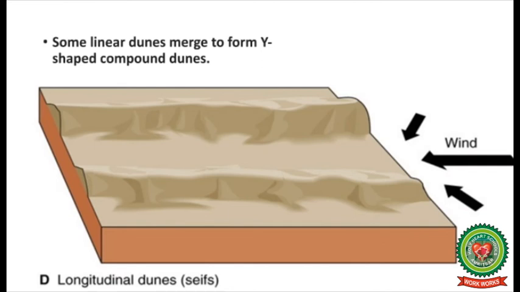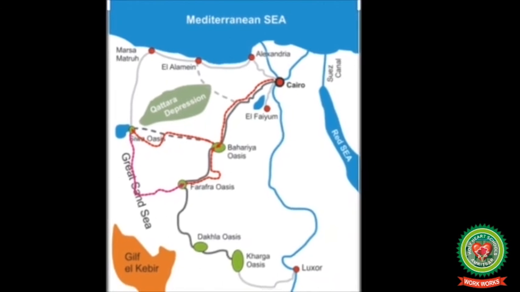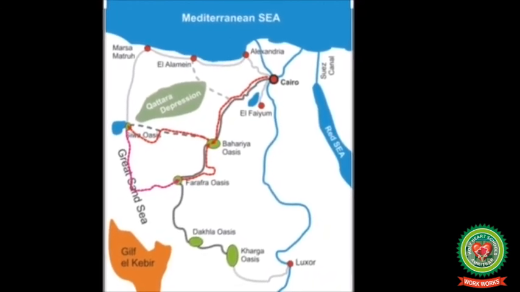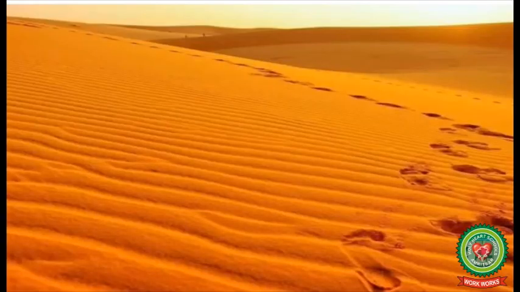Some linear sand dunes merge to form Y-shaped compound sand dunes, as you can see in this figure. Large linear seif dunes in the Great Sand Sea in southwest Egypt can be seen from the International Space Station. The distance between each dune is 1.5 to 2.5 kilometers.